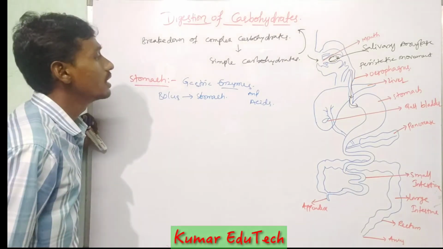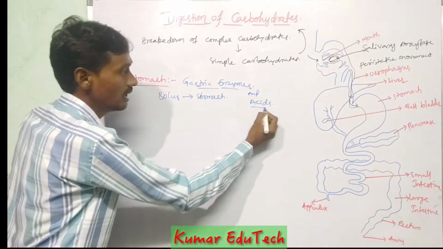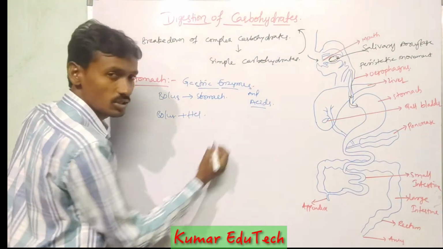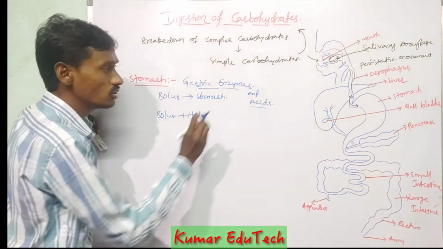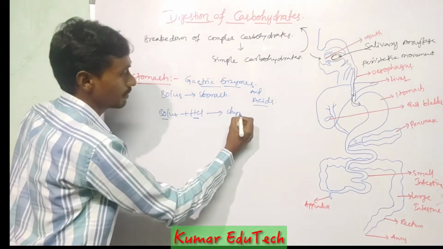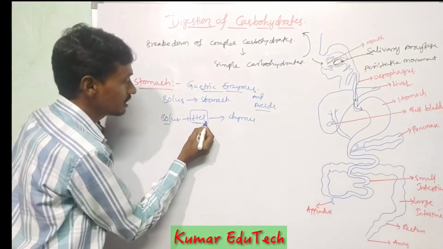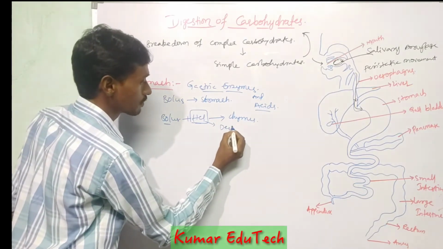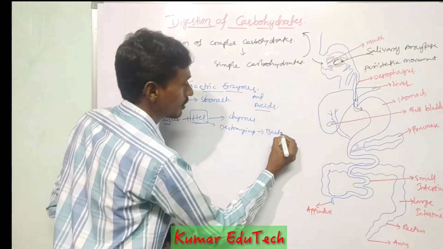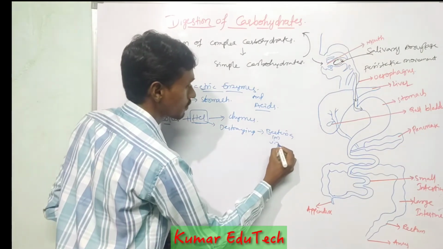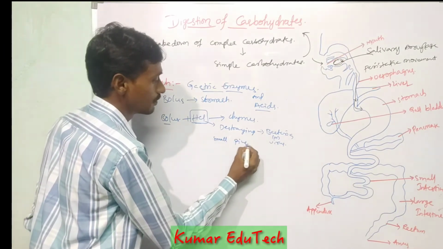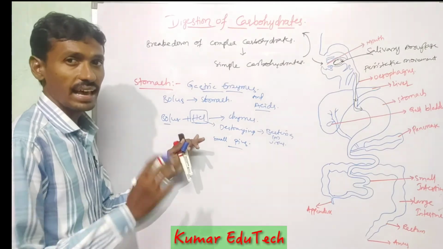Bolus plus HCl, hydrochloric acid produced in the stomach, forms chyme. HCl's function is destroying bacteria or viruses. HCl means acidic medium.